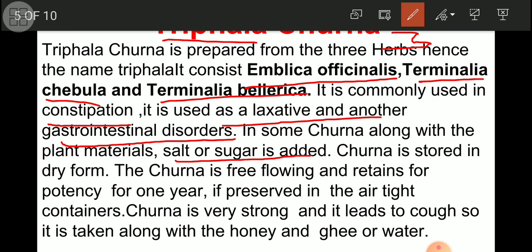Again, another thing is that churna is always to be stored in a dry form. And how long can that churna be used once prepared? Only for 1 year. After 1 year, you cannot use it because the churna loses its efficiency, its potency.